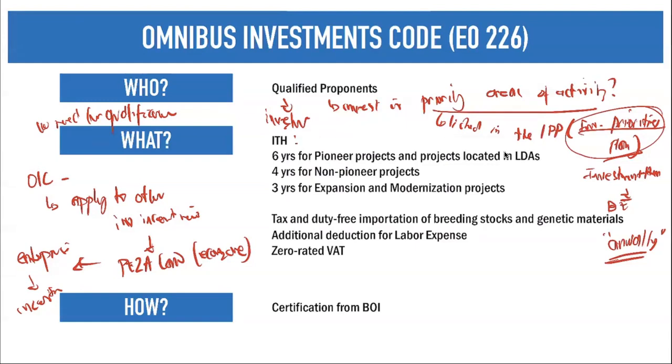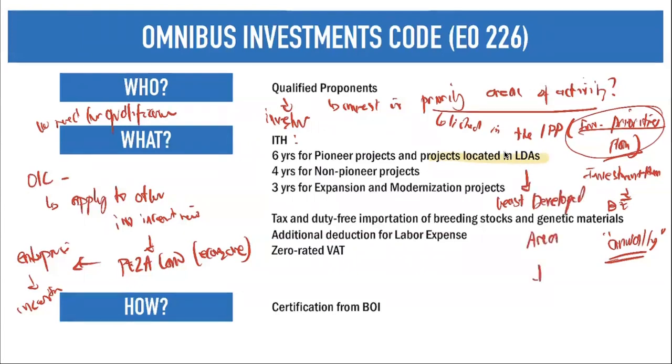But take note here on your 6 years. It is not only pioneer, but also projects located in LDAs. So what is this project located in LDAs? When we talk about LDAs, these are considered least developed areas. So if we have a least developed area and we have a project there, you can claim 6 years ITH. So when we say 6 years ITH, it is regardless of status.